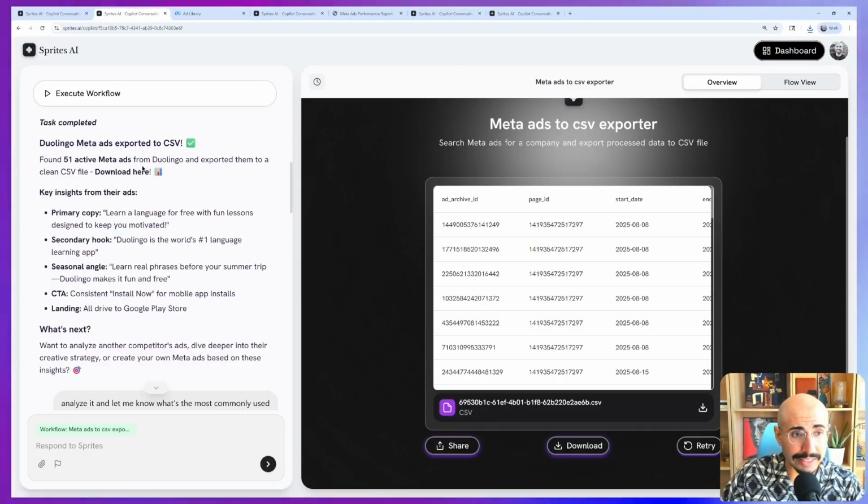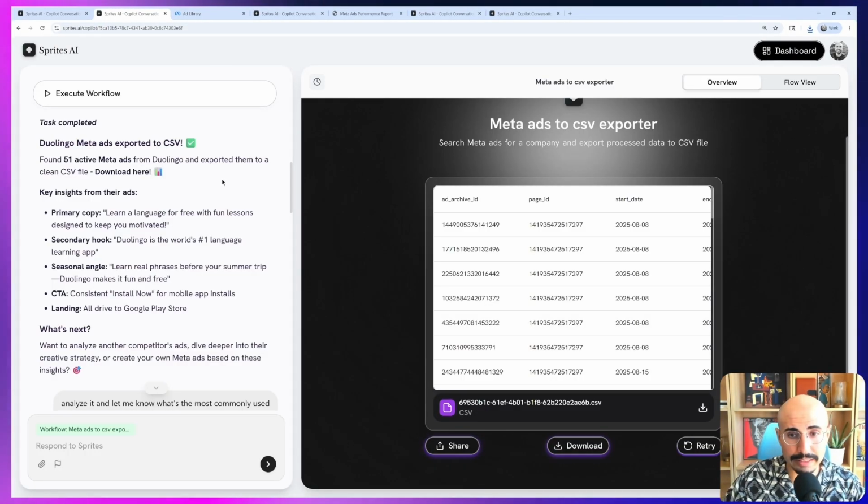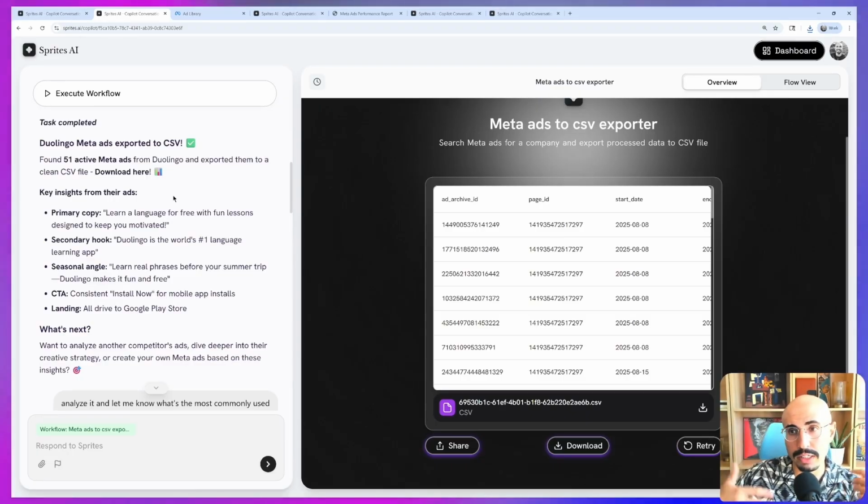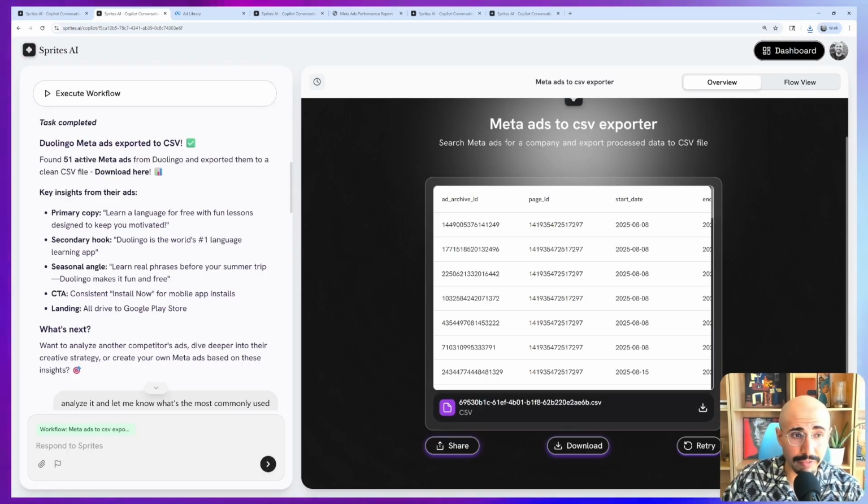So I can ask for insights. I can ask for analysis that I would have performed, right? I can just talk to this like marketing agent that is context aware about what ads are and what works and what doesn't work, what data matters. So you can see the workflow pulled 51 active Meta ads for Duolingo for me.